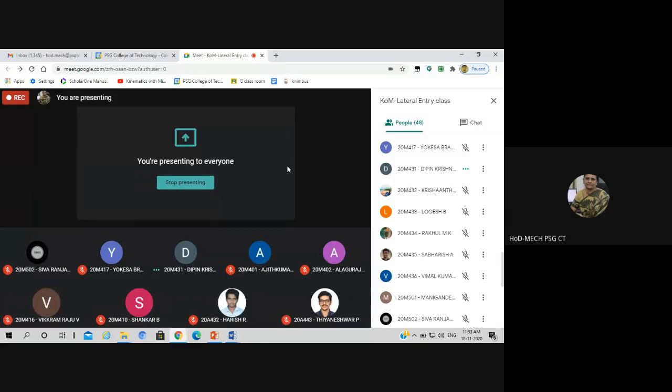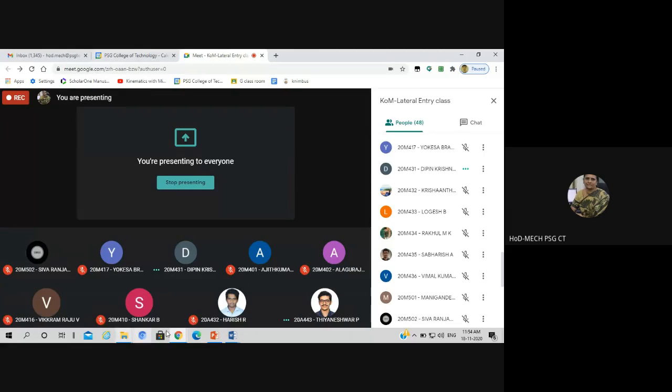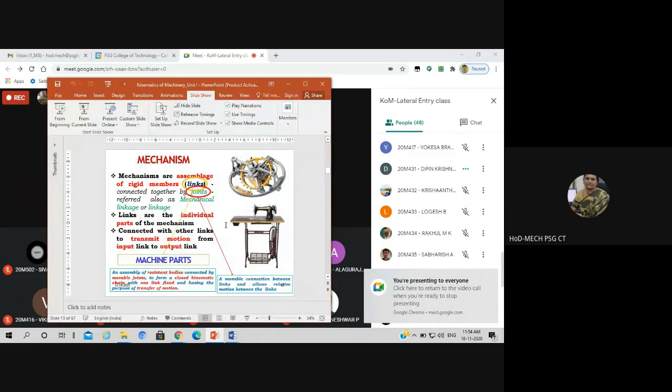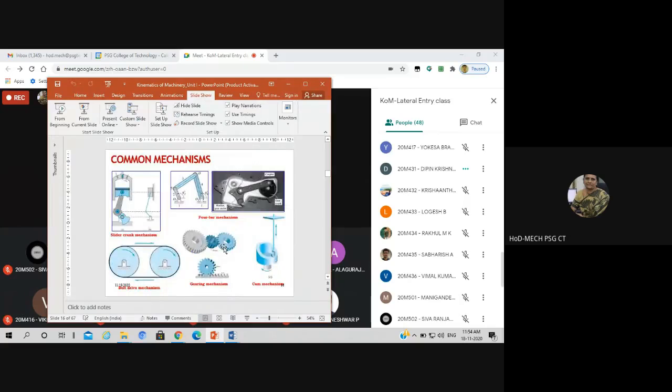The connecting rod at one end is connected to the piston, which has linear motion. At the other end, it is connected to the crankshaft or the crank, which has rotary motion. So the one in between, the connecting rod, will have a combination motion, which is composed of linear and rotary motion. This is the simplest example mechanism that I can show. There are many mechanisms which we'll be learning about later on.